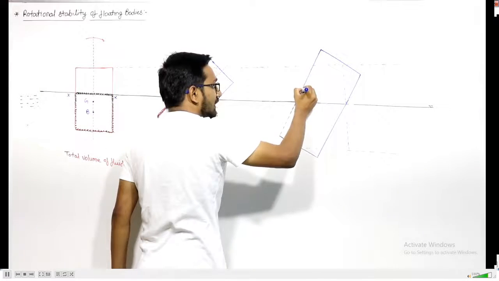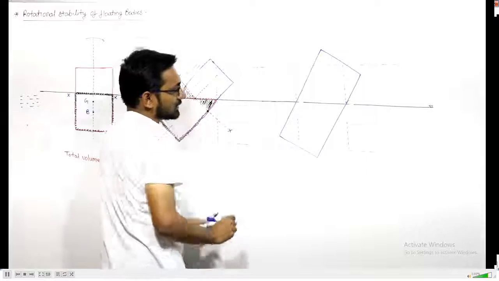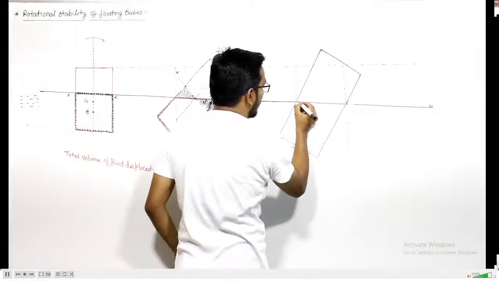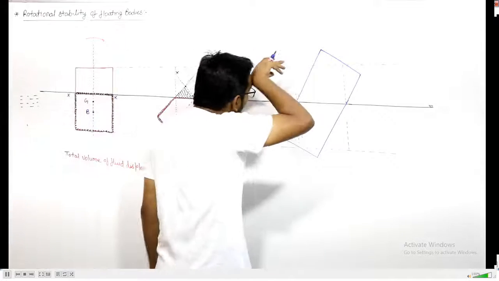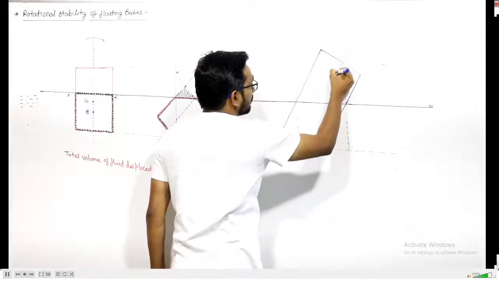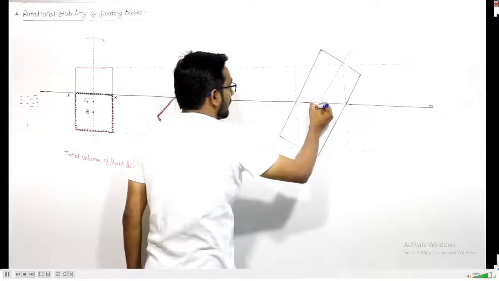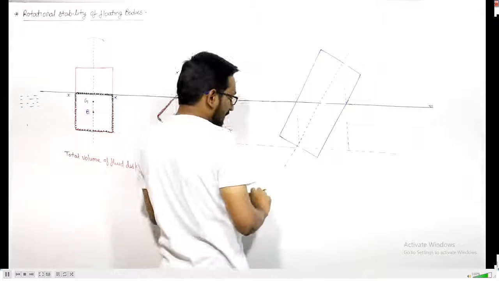So that's why we are making separate figures for each and every concept, so that you can easily understand. This is the body now after tilting, and let us say that this is the final axis of the body.